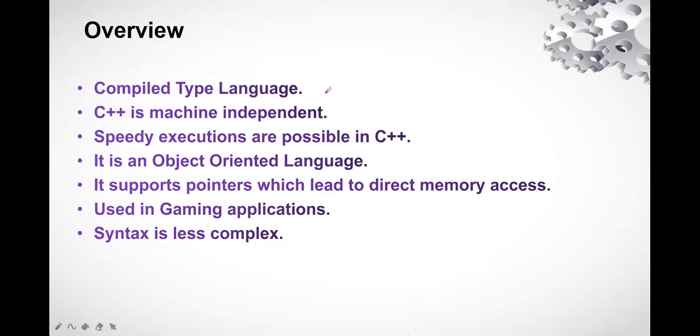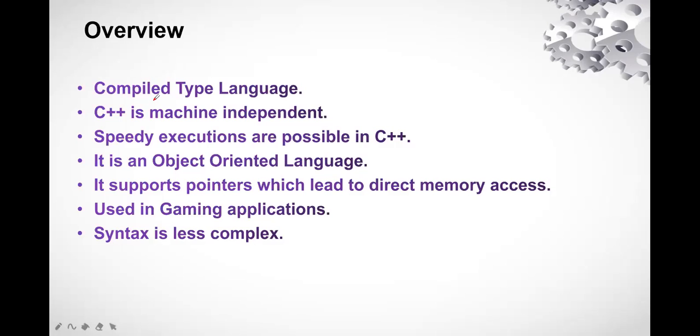First of all, it is a compiled type language, right? So we all know what compiled type means. We all know the working of a compiler. What does it do? The programs we are writing are in a high level language, and the machine does not understand the high level language, so it needs to be converted into machine language. This is the job of the compiler. It converts the high level language into machine language, which is then understood by the machine, and then the vice versa takes place to give the output, right?